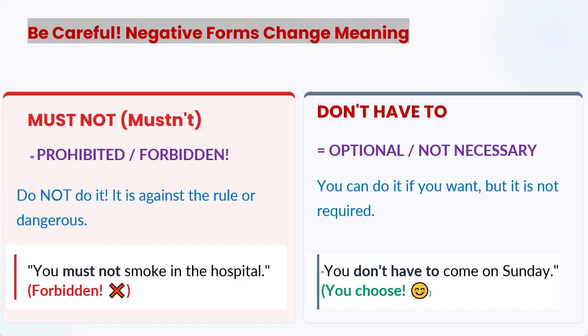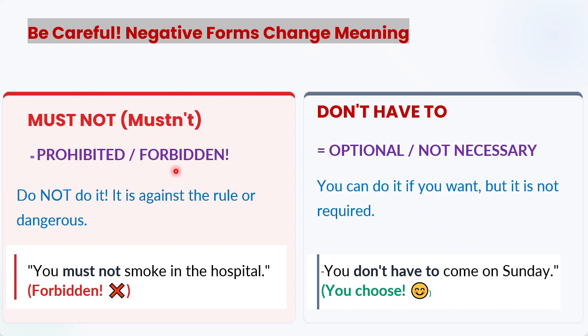Now we are moving forward. Here we have something very interesting. Be careful. Negative forms change the meaning. How? For example, we are taking the two words must and have to, and we are applying the negative form, and let's see the difference. Now if with must we make its negative, which is must not, in short form we say mustn't, it becomes the prohibition, forbidden.